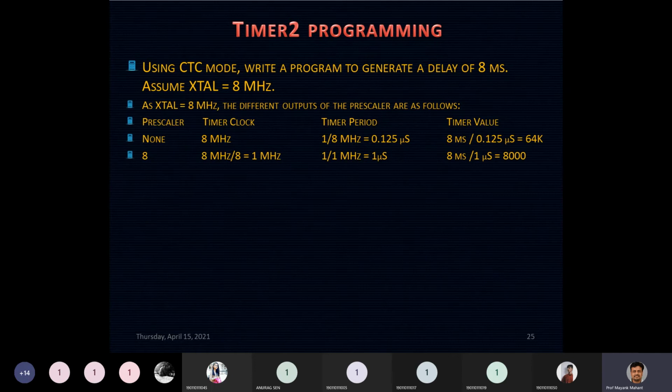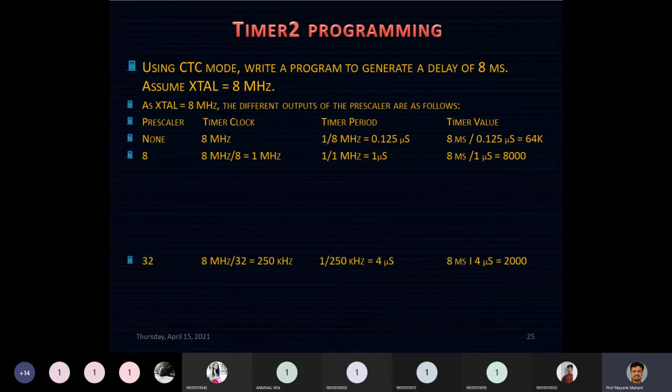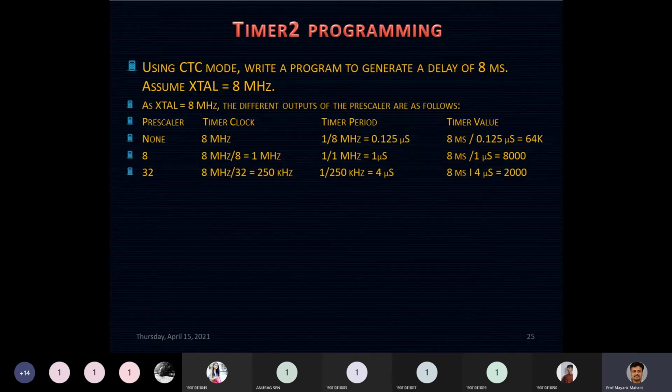Let us go for the next prescaler, that is a prescaler of 8. Same calculations: the timer clock now becomes 1 megahertz and the timer period becomes 1 microsecond. To generate a delay of 8 milliseconds, I need to count 8,000 pulses. Again, that is not possible. The third is 32: with the same calculations I get 2000.